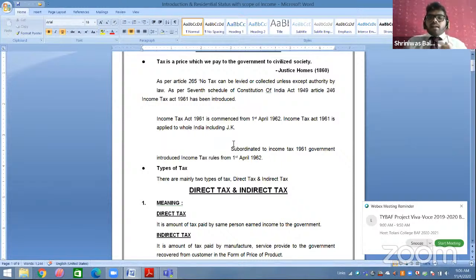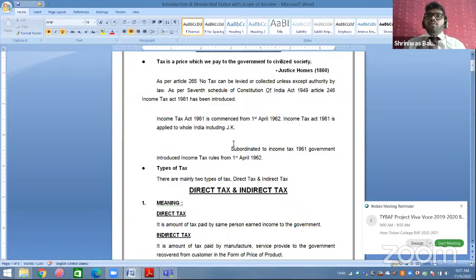Now, as per Act, you will also get rules. For example, in Act they are saying to pay tax. So in which manner we have to pay tax, whether by cash payment, whether by check payment, DD, till which date, which form we have to use. So all these things have been given in your rules.